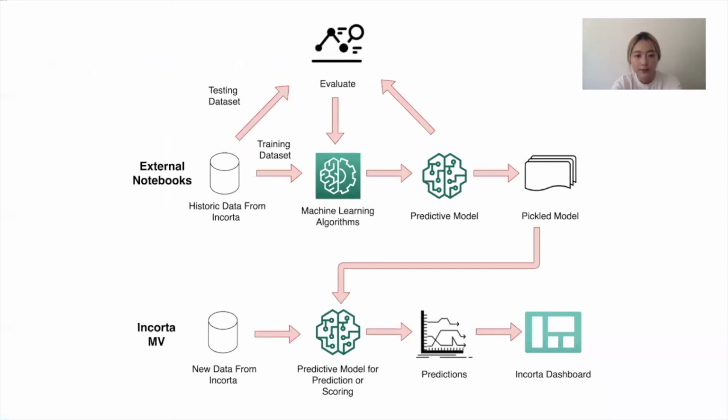So this is the flow of what I did. The assumption was getting the data from Incorta. I use the external notebook to get the data from Incorta and split the data into 2 datasets, for training as well as for testing. In this internship, I use 2 models, an ARIMA model as well as a Facebook Prophet model for time series. And the testing data is used to evaluate the model.